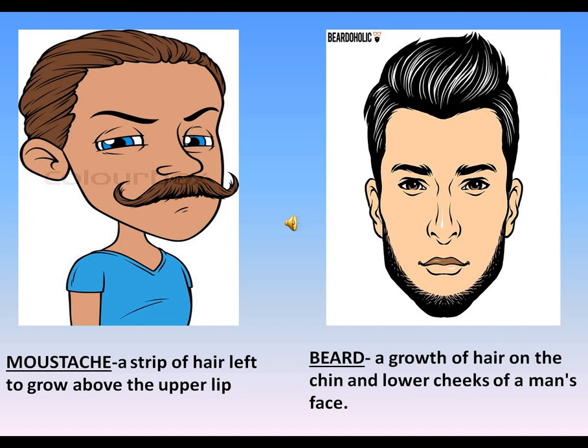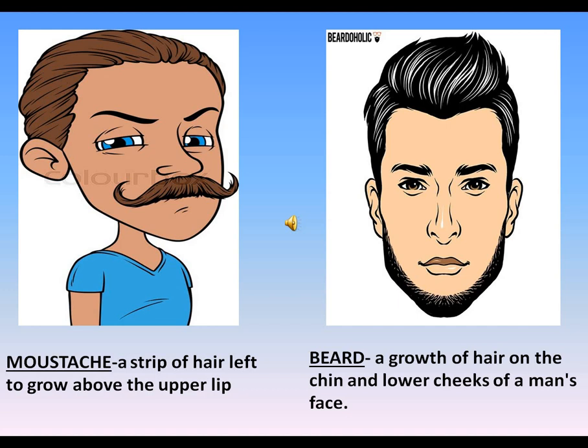In order to understand what is meant by grizzled beard, you should first know the difference between a mustache and a beard. So, in the first picture, you can see a man with a mustache, and what does it mean? It is a strip of hair left to grow above the upper lip. So, as you all know, we have one upper lip and one lower lip. So, above the upper lip and below the nose, the hair that we can see is called a mustache. Okay, and most of you must have seen this on your fathers as well. And now let's move on to the beard.